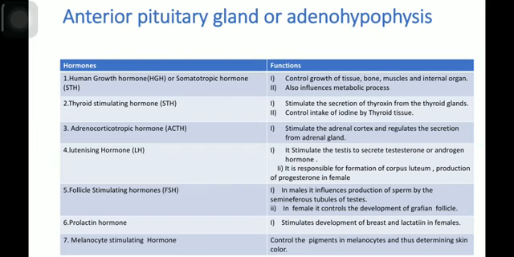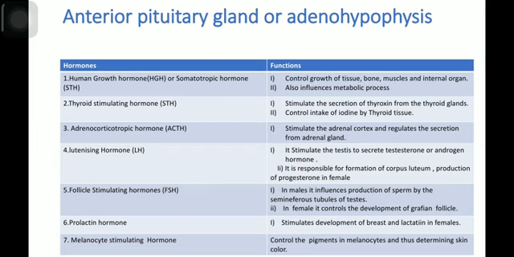When you learn about the menstruation cycle, you can easily understand what the corpus luteum is and how the corpus luteum can produce the progesterone hormone. Follicle stimulating hormone, FSH, is another very important gonadotropin hormone, which is produced by the anterior pituitary gland.